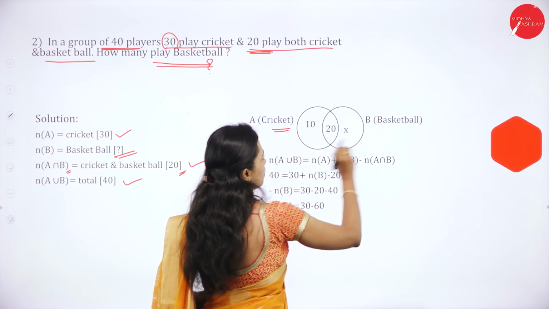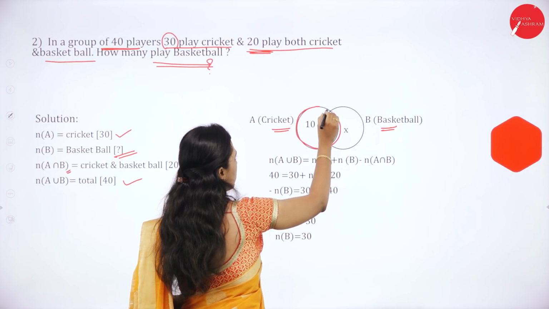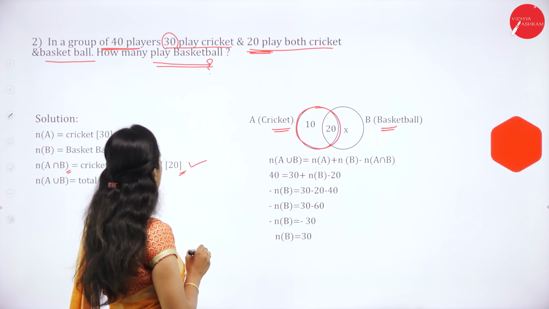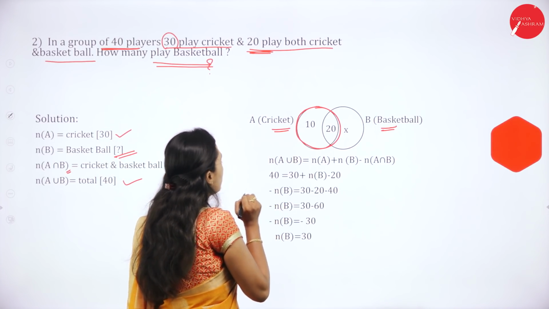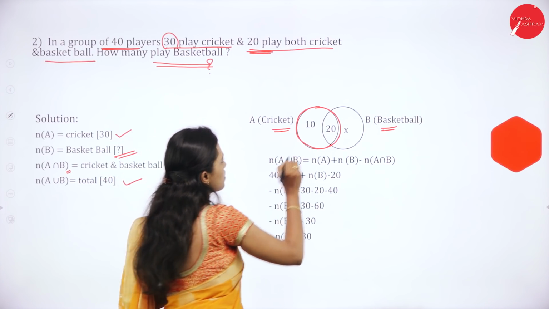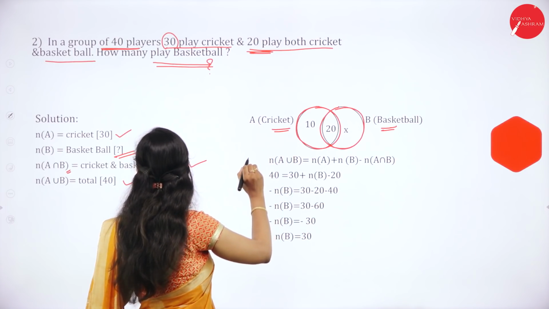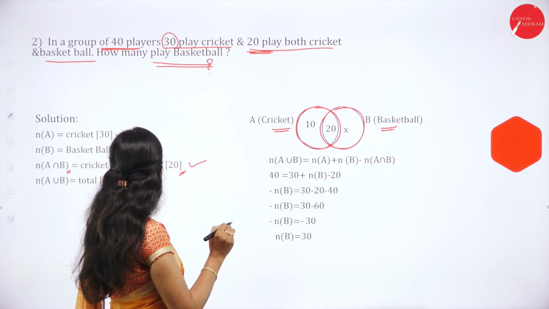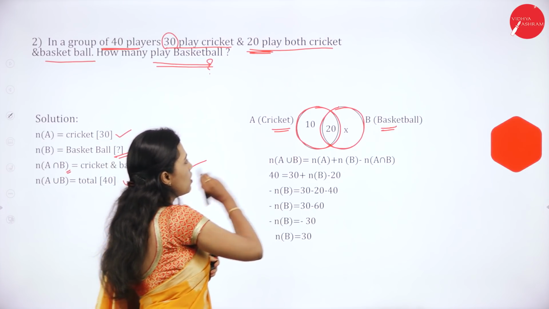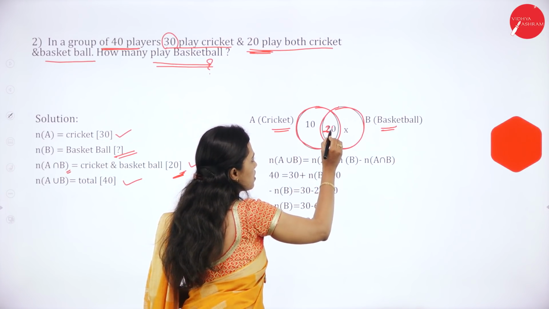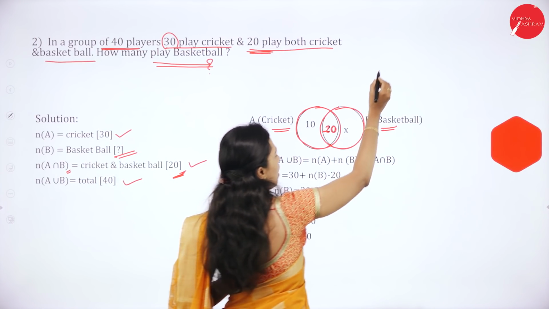This is cricket, this is basketball. How many students play cricket? 30 students play cricket. First we have to write the combined part. Both means it is 20. The number of students who play both cricket and basketball is 20, so we write 20 first here. Then the number of students who play cricket is 30.